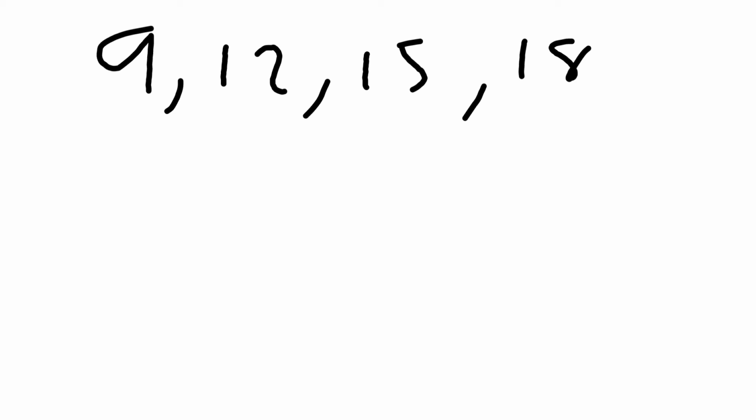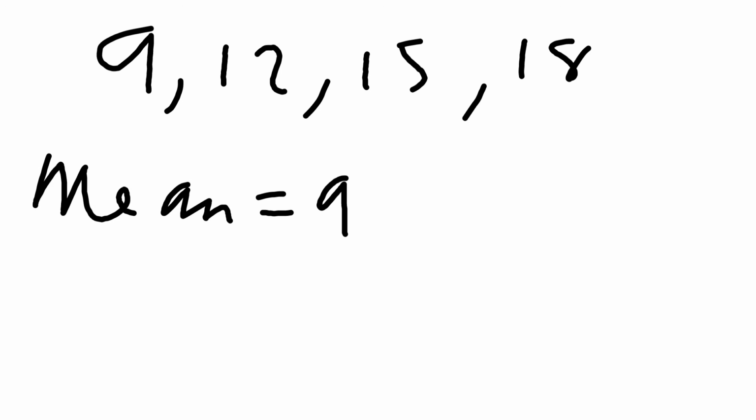So what then is the mean? The mean is nothing but the first term, 9, plus the common difference, 3, times n minus 1, which is 4 minus 1, all over 2.